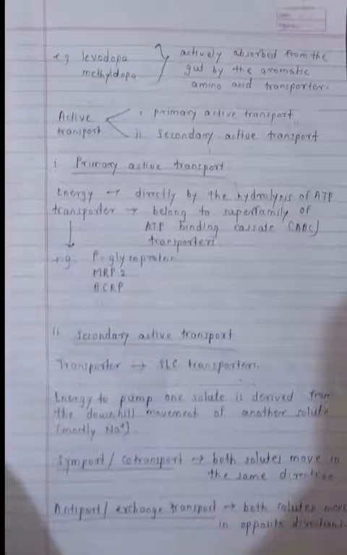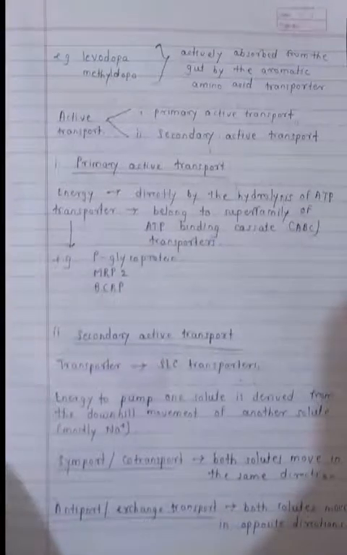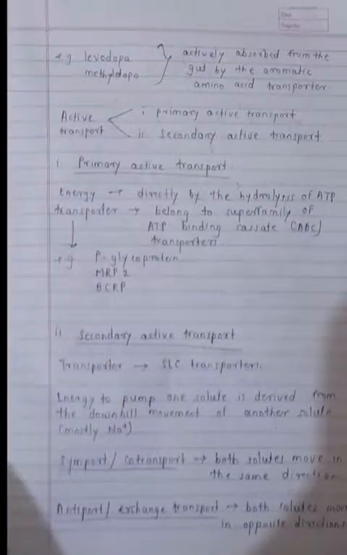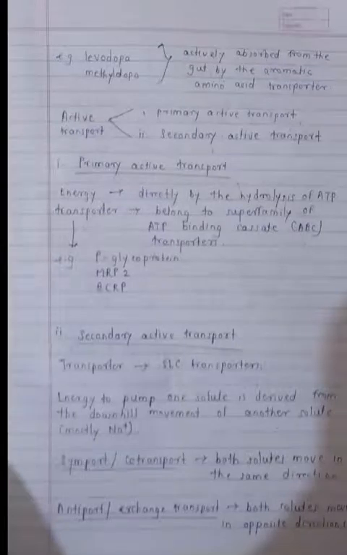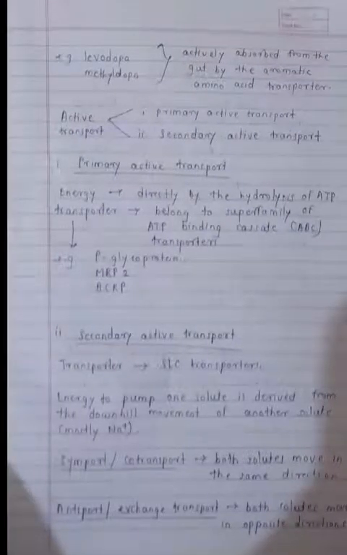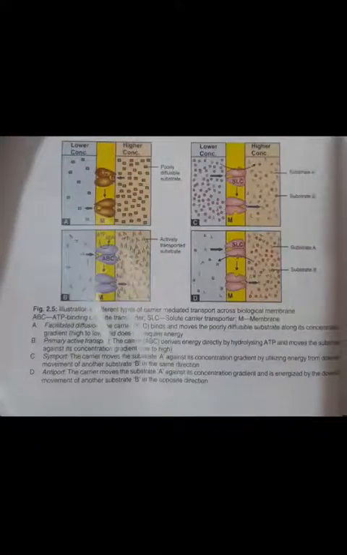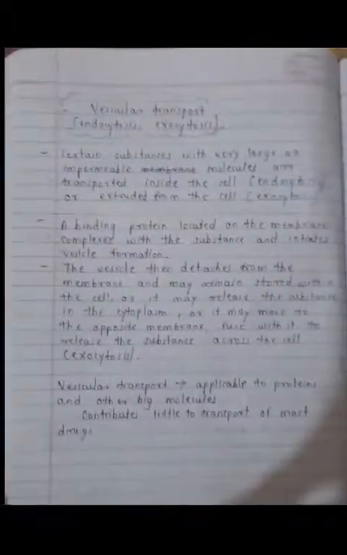So secondary transport is classified into symport and antiport. Symport is also called co-transport. In the symport, both solutes move in the same direction, and in the antiport, which is also known as exchange transport, both solutes move in the opposite direction. So this is the secondary transport.